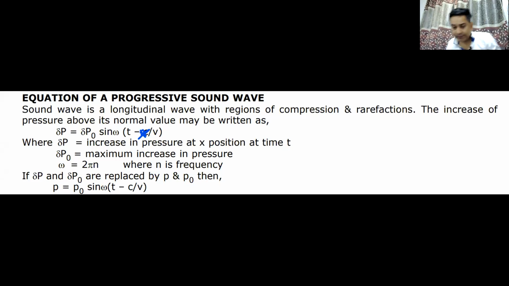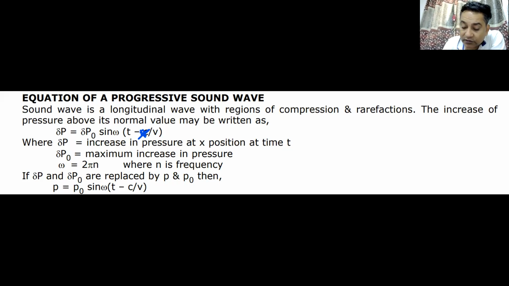Let us go ahead and see the equation of sound wave. Well, we can write the equation of progressive sound wave in terms of the change in pressure, or we can also write it as displacement. It is normally not written as the displacement equation. It is normally written as the change in pressure, because that is what makes a wave move forward, the phenomena of compression and rarefaction.